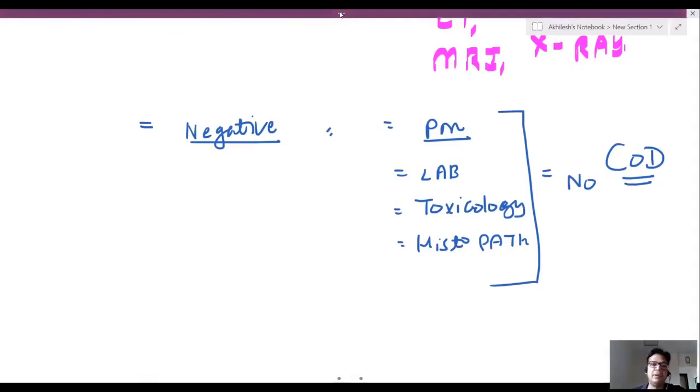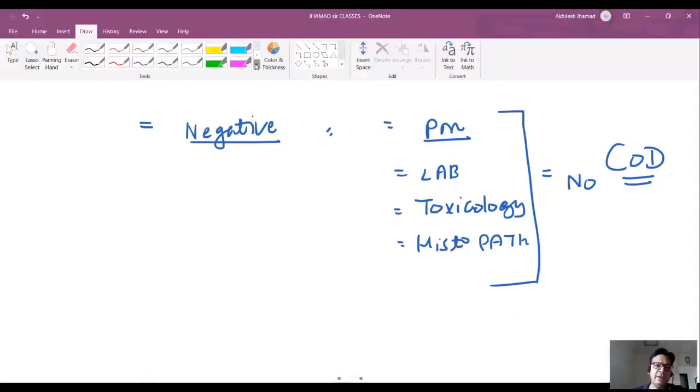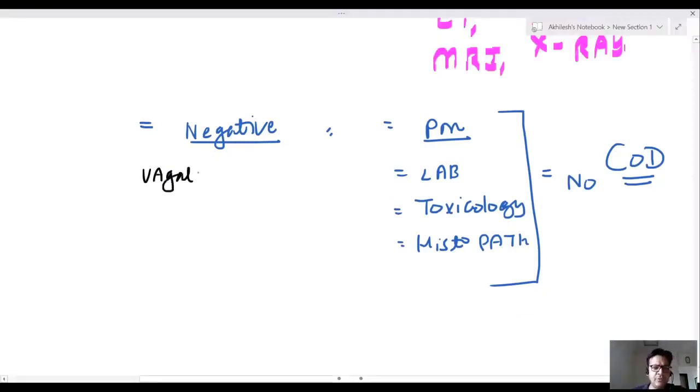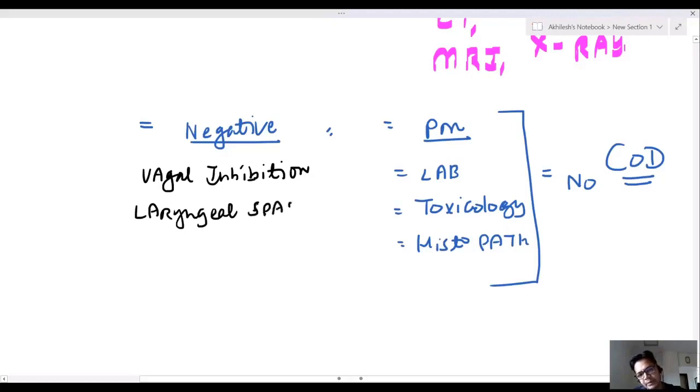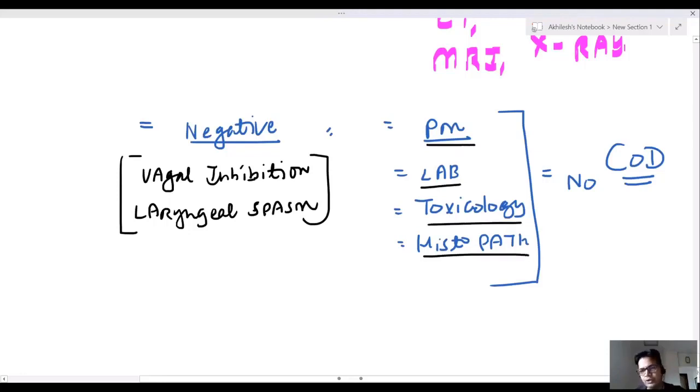Example: if the person dies due to vagal inhibition or laryngeal spasm, these are not detectable in postmortem lab diagnosis, toxicology, or histopathology.